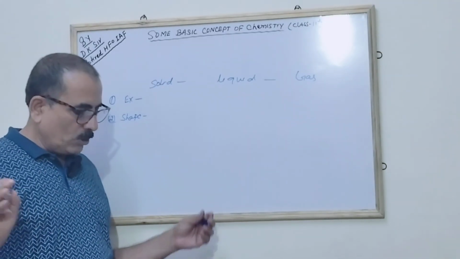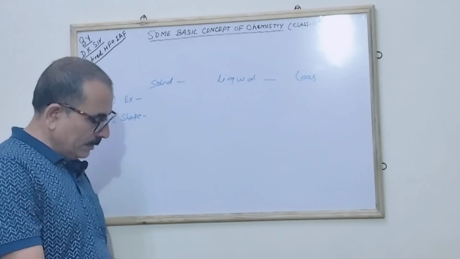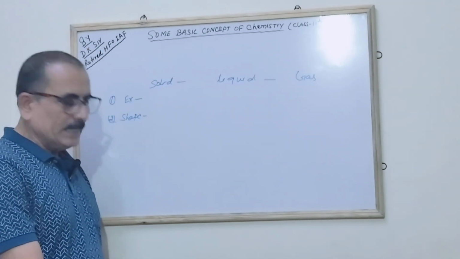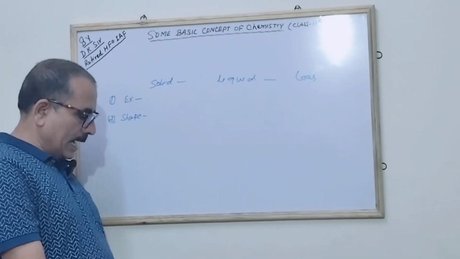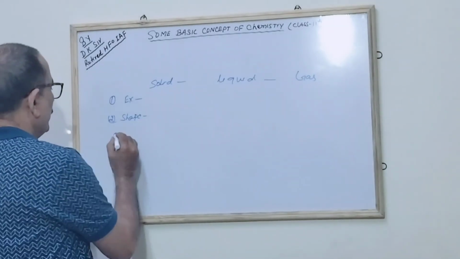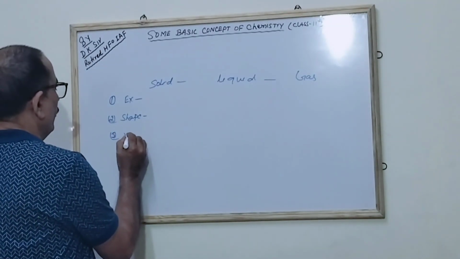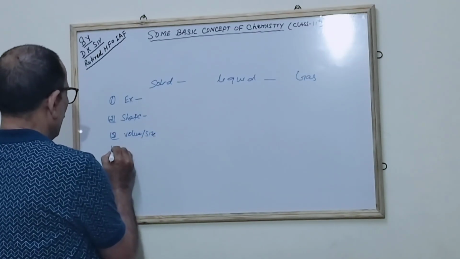It is not definite. Correct? Then the arrangement, the particles are held very close. In the solid, the particles are very close. Correct? So we have seen the shape. Then third we will see the volume or the size. Both are the same only.